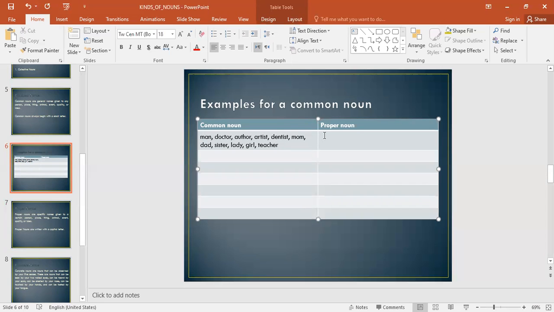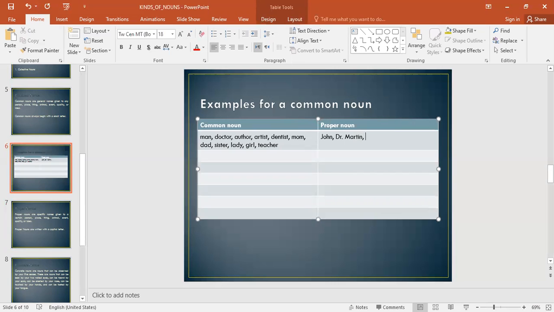Now, how can I turn these into proper nouns? Instead of saying man, I can just say John, and here I need to capitalize the John. Instead of saying doctor, I can say Dr. Martin. In this case, I need to capitalize the D in doctor because remember, doctor is a title and it goes along with the name of the doctor. So you need to have the D in doctor capitalized. And the doctor's name is Martin, so then we also need to capitalize Martin.